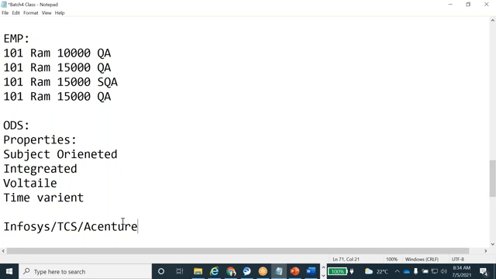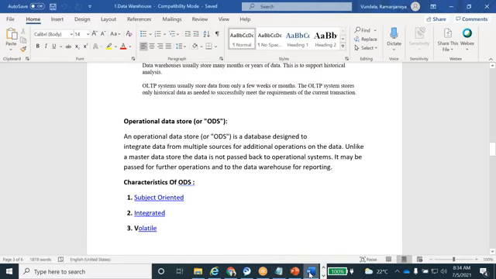ODS is also a data warehousing project only, but it is maintained by smaller companies, which can't maintain history for a long time. In data warehousing, I told you they can maintain the history for maybe 10 years or 15 years, and we can't do any manipulations on the data.